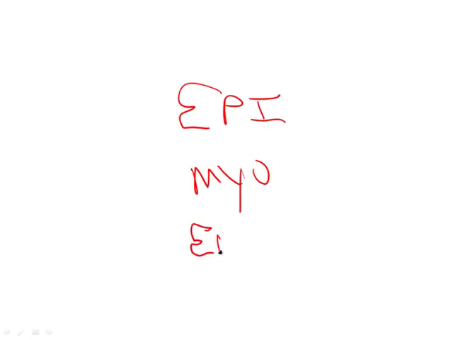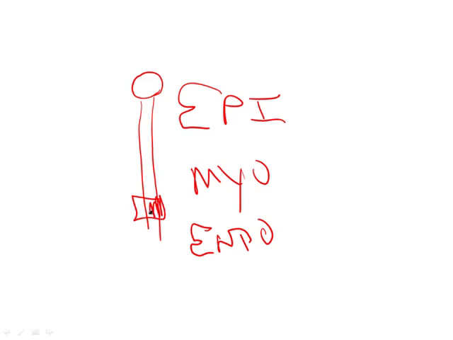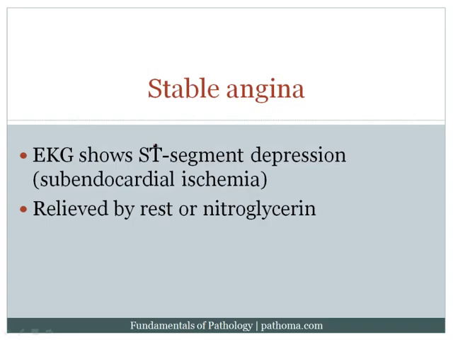Now the reason being is that here's the epicardium, and then the myocardium, and the endocardium. Remember that these are the 3 layers of the heart: epicardium, myocardium, and endocardium. The coronary arteries, they begin in the epicardium up here, and then they eventually dive down in order to feed all 3 layers of the heart. Now, if you decrease the amount of blood flow going through the coronary artery, then this region here, right underneath the endocardium, is the most susceptible to ischemic damage. And so that's exactly what's going to happen in stable angina. You're going to get subendocardial, right underneath the endocardium, you're going to get subendocardial ischemia. And the hallmark of subendocardial ischemia or damage on an EKG is ST segment depression.